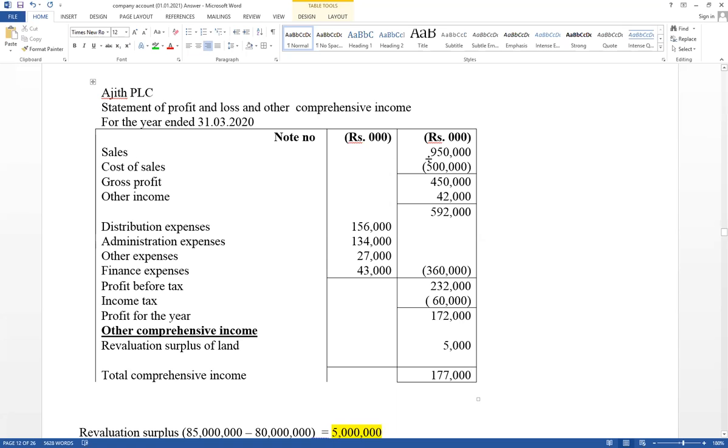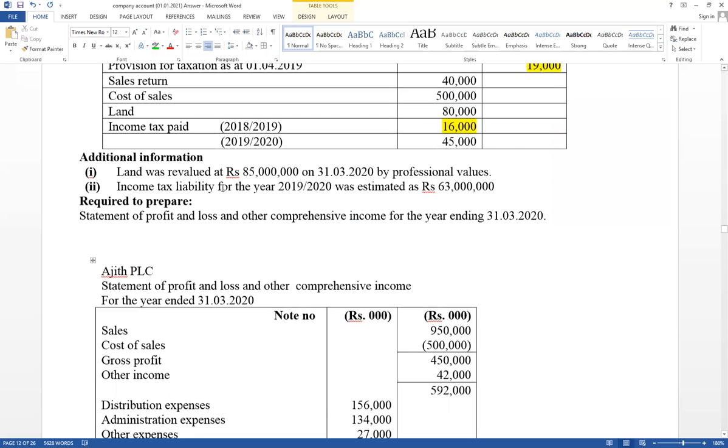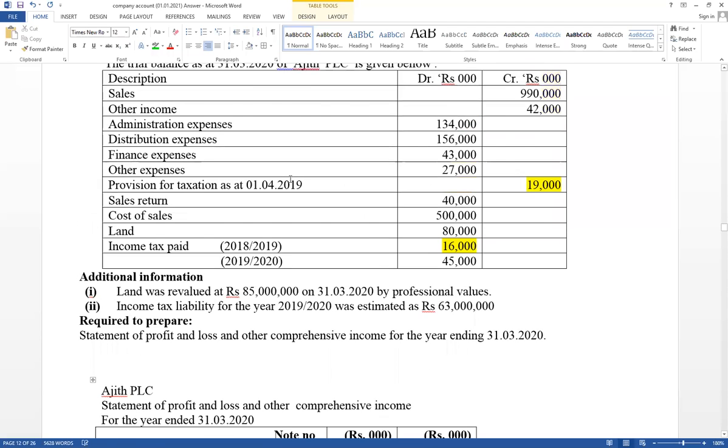As sales you have to consider only the net value after deducting sales return. Right, next question, try to answer.